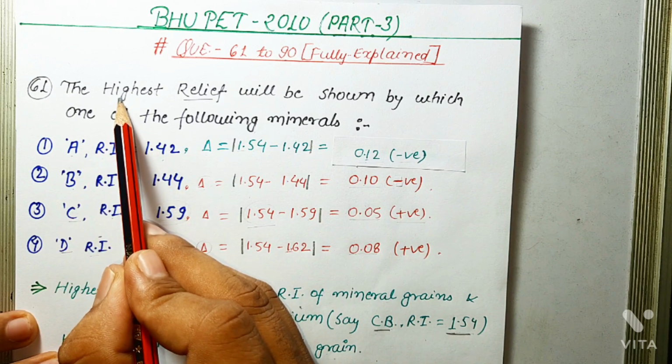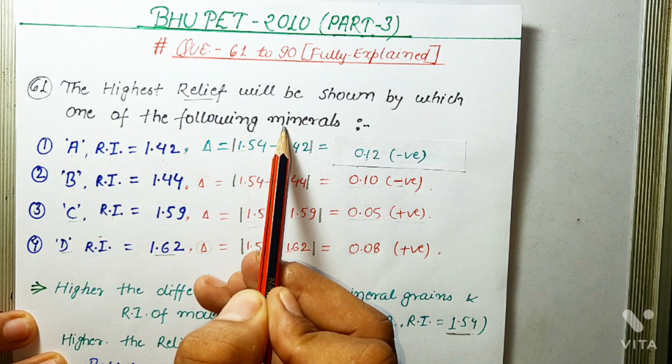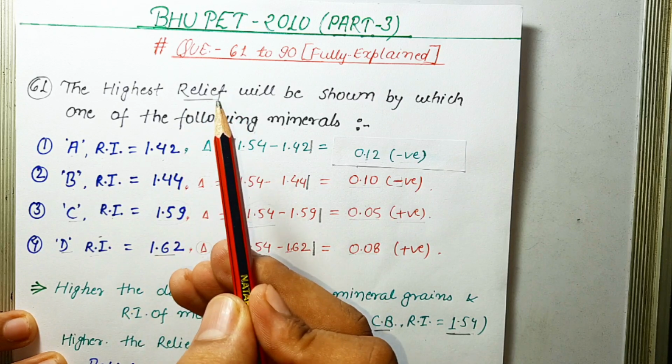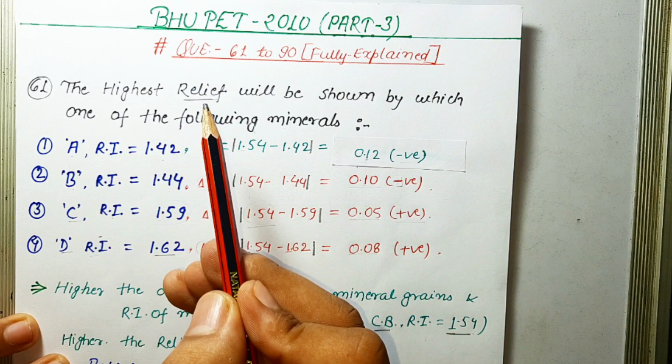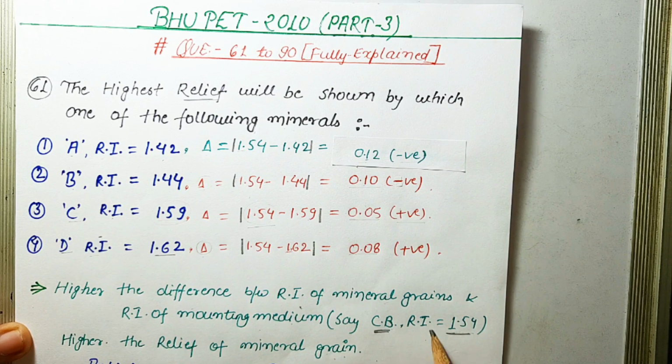The first question says, the highest relief will be shown by which one of the following minerals? To answer this question, first let's know what is relief. Relief is the degree to which mineral grains stand out from the mounting medium. Now, the higher the difference between the refractive index of the mineral grain and the refractive index of the mounting medium, the higher the relief of the mineral grain. In this case, say the mounting medium is Canada balsam, whose refractive index is 1.54.